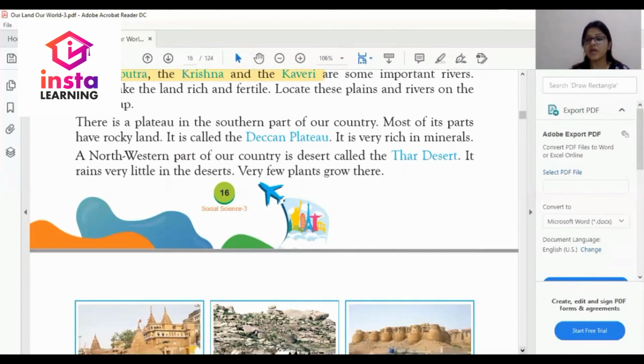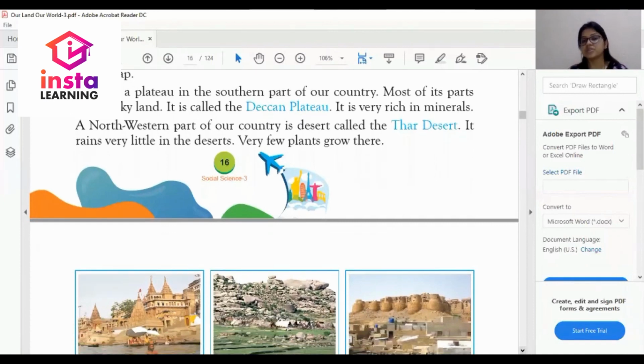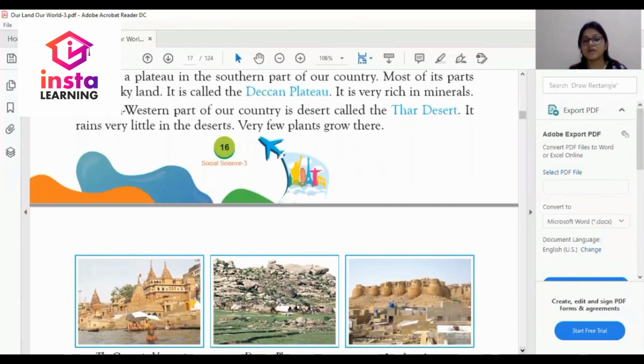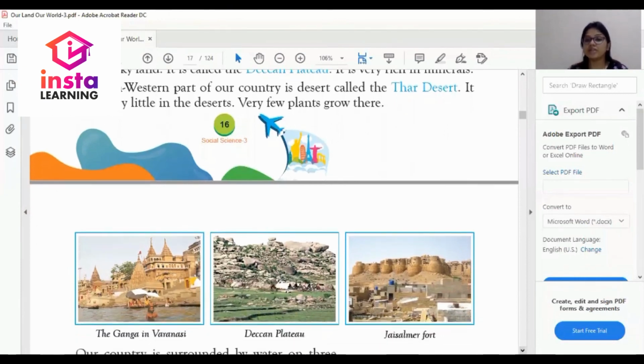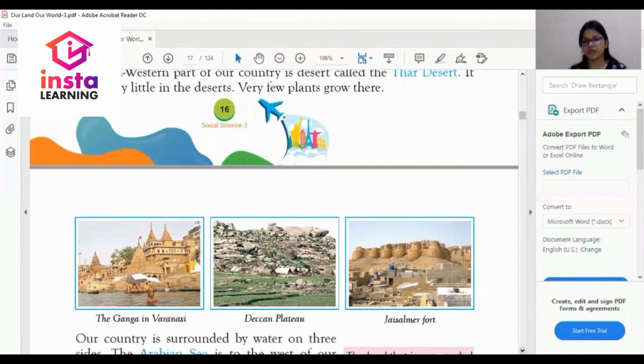Dear student, the northwestern part of the country is a desert called the Thar Desert. It rains very little in the desert. What happens in the desert, children? Very little rain. Very few plants grow there. Due to lack of water, very few plants grow.